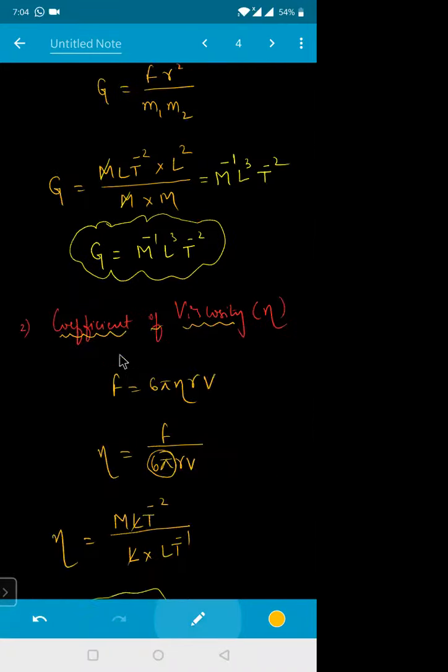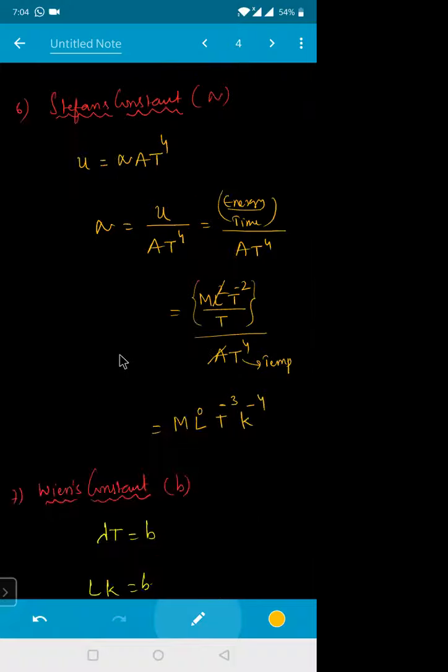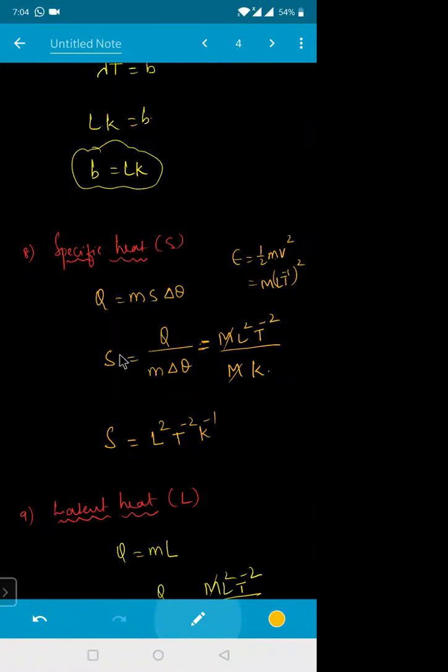So any doubt in any of this? If you have any doubt, please let me know. I'll try to help you out with the given conditions.